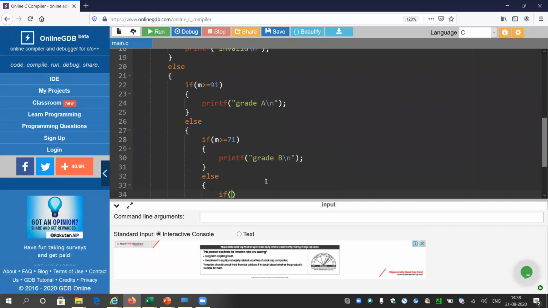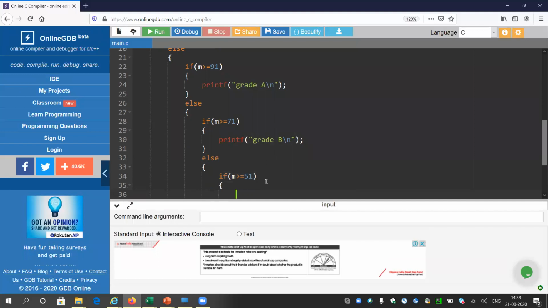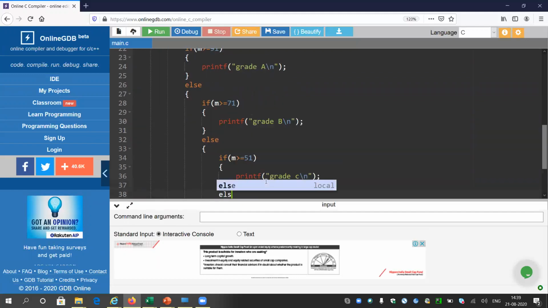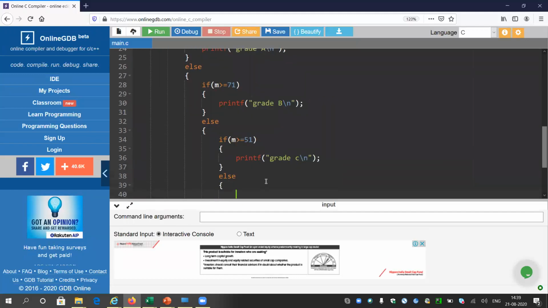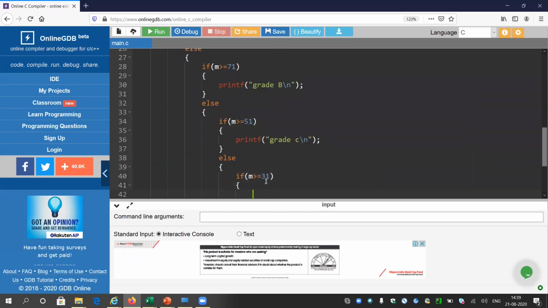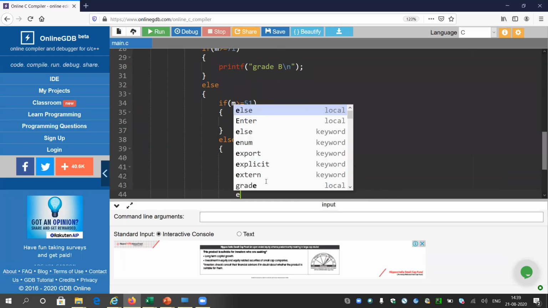So now I will just check if the marks is greater than or equal to 51 or not. If it is greater than or equal to 51, then I will print grade C. And if it is not even greater than 51, then I will introduce another if-else, and I will check if m is greater than or equal to 31. If at least this condition is satisfied, then I will print D. Even if it is not satisfying this condition, then I will print else.